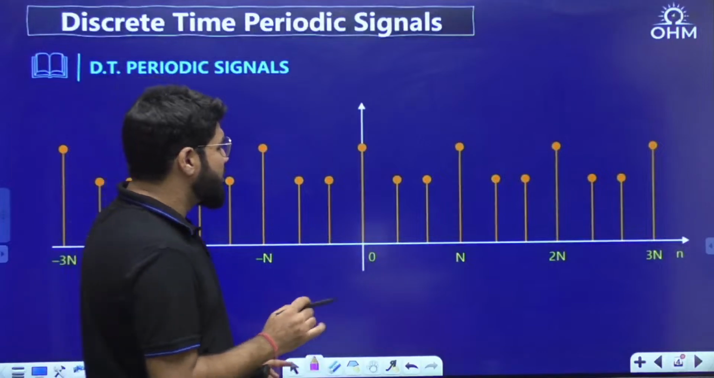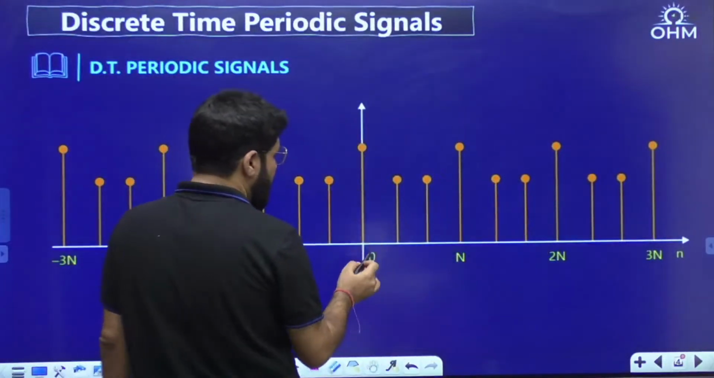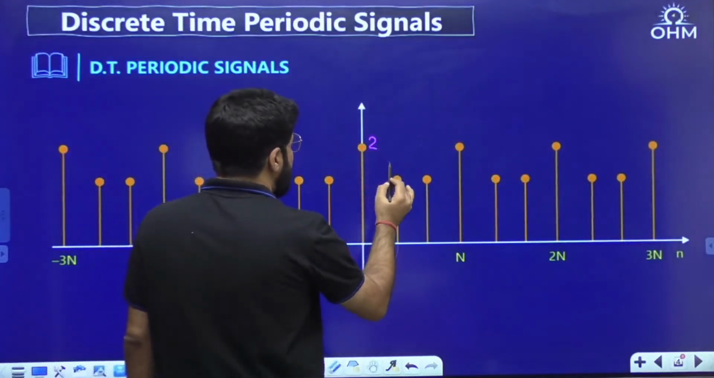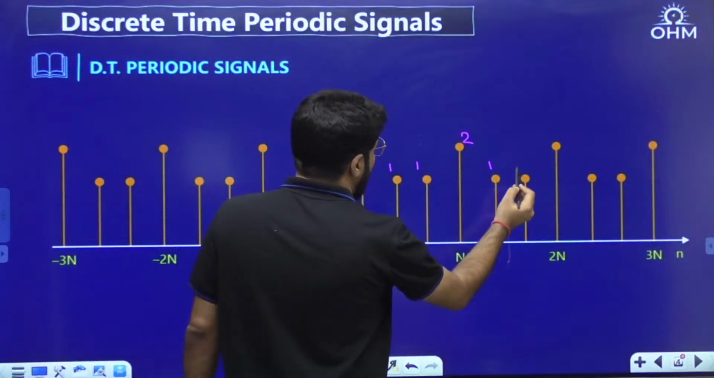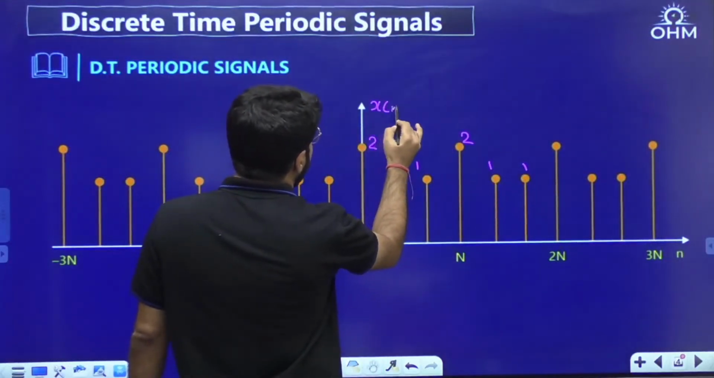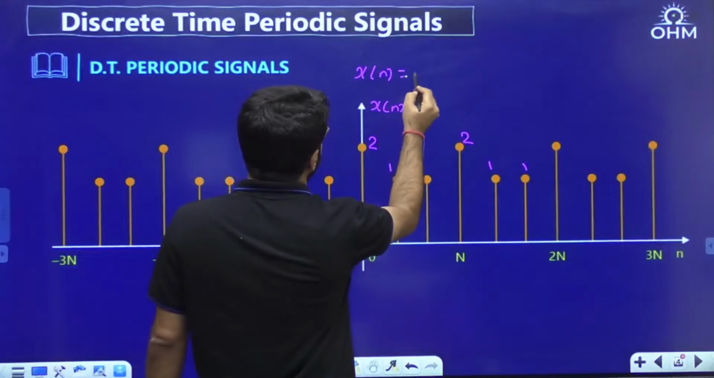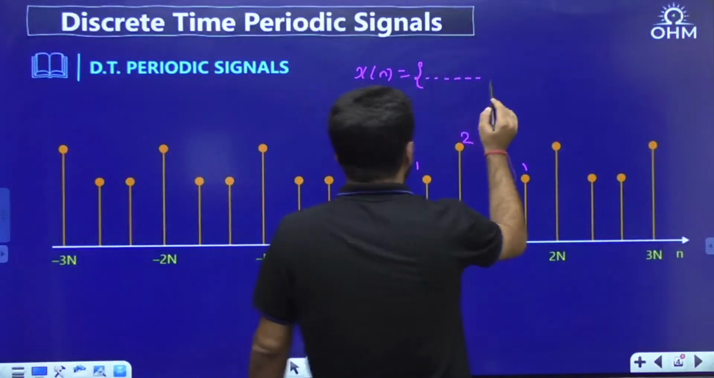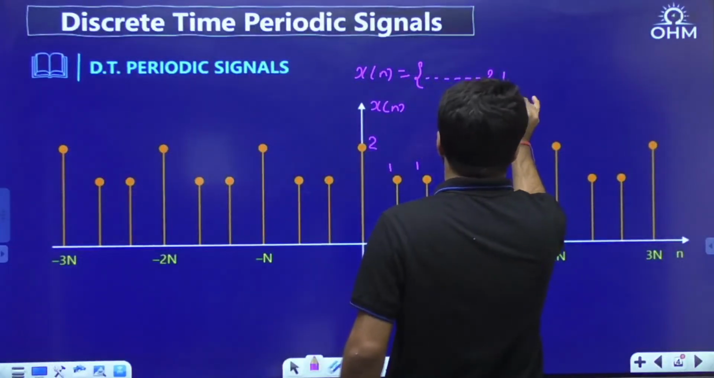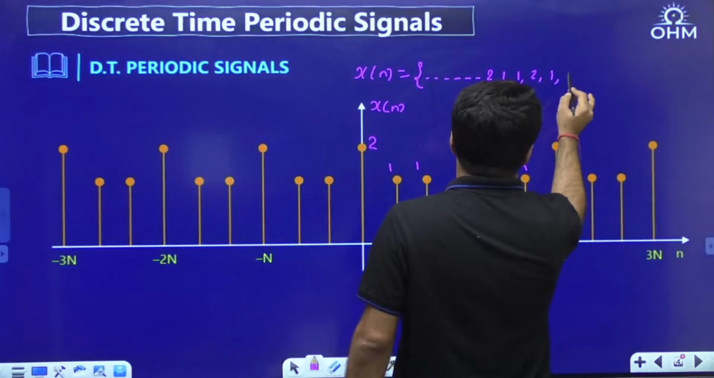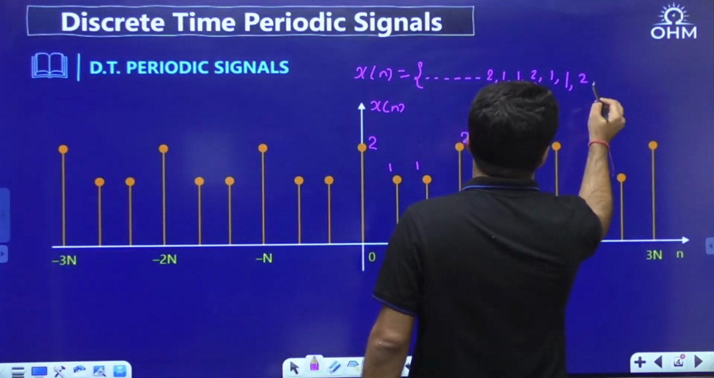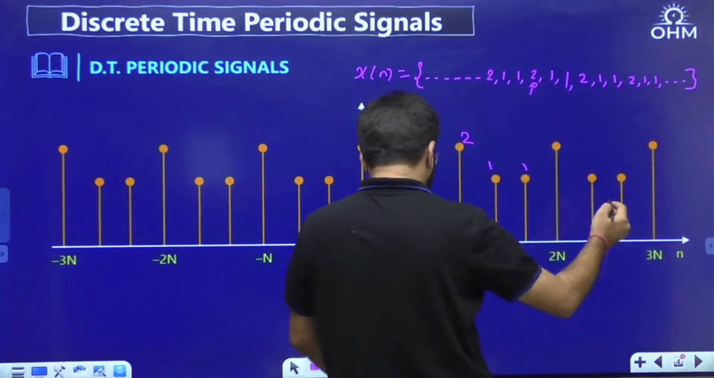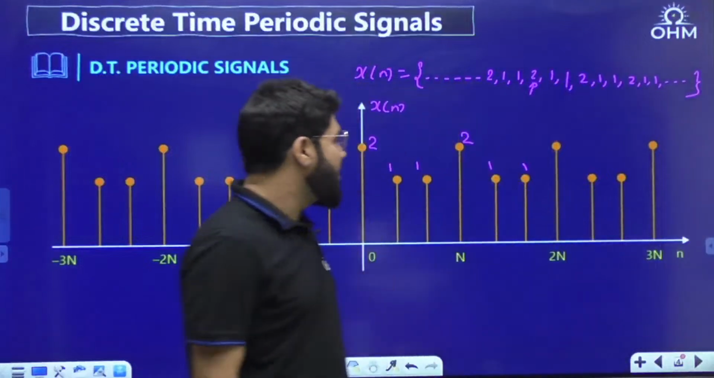Now here it's a case of a discrete time periodic signal where this is the origin, n equal to 0, and let's say I'll just write down some values here. Maybe this value is 2, this is 1, 1, this is 2, 1, 1, and so on. That means the given signal x[n], if you want to express it in the form of a sequence, runs from minus infinity, and then there are some samples 2, 1, 1, 2, 1, 1, let's say this is the origin, 2, 1, 1, 2, 1, 1. This particular set of values would be repeating till infinity.